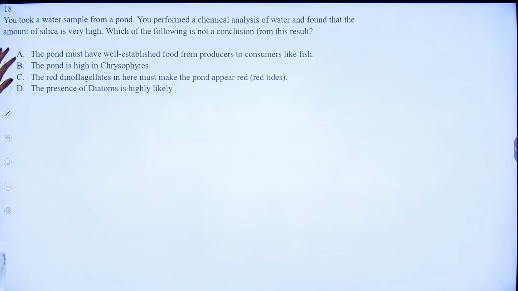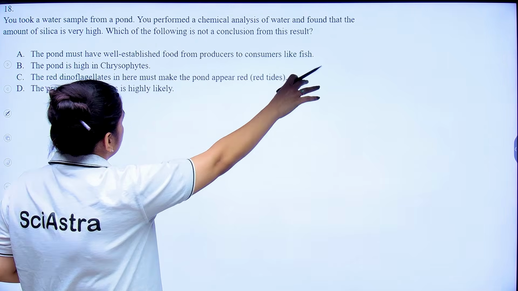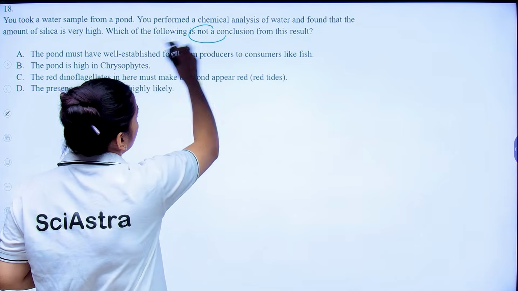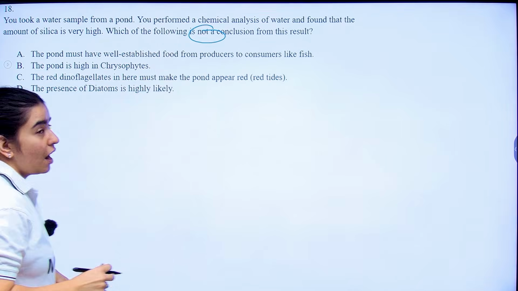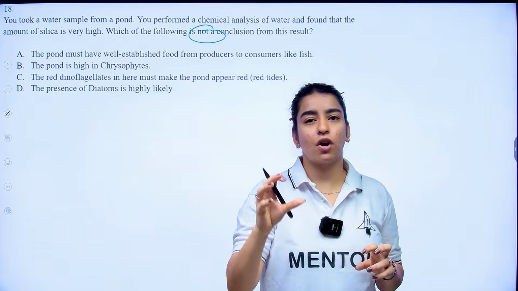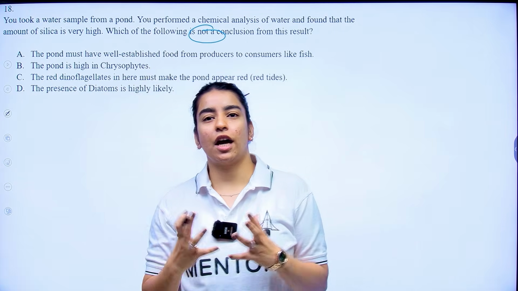Now coming to the 18th question, you took a water sample from a pond, you performed a chemical analysis of the water and found that the amount of silica is very high. Which of the following is not a conclusion from this result? If your pond has high silica content, silica is a major component of the cell wall of diatoms, right? They are your phytoplanktons.